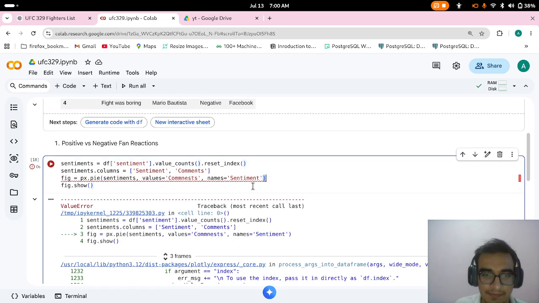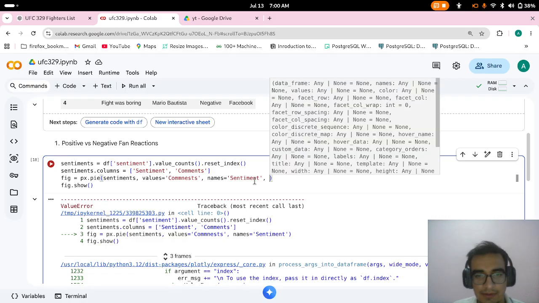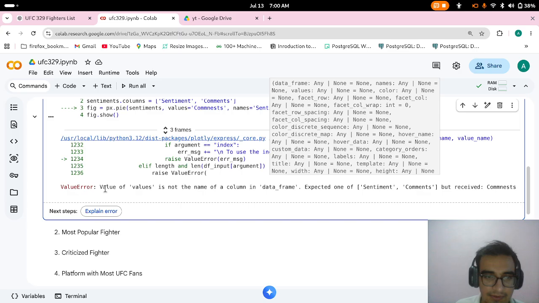Some issue. What else did I forget here? What is the issue? Values is not the name of the data frame.